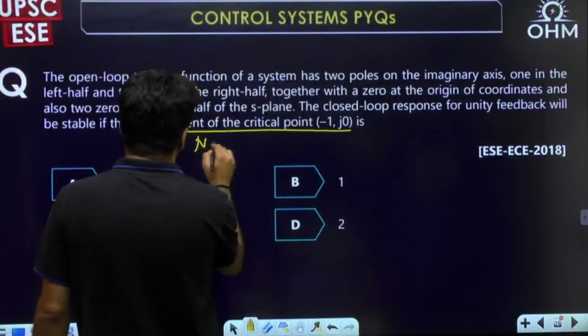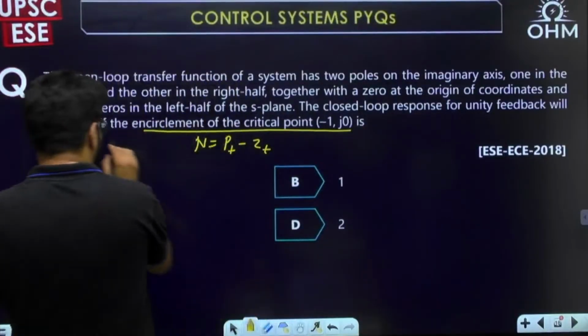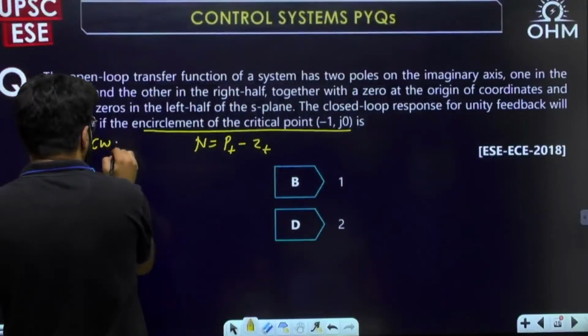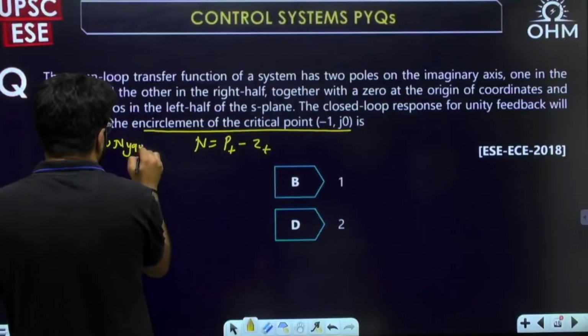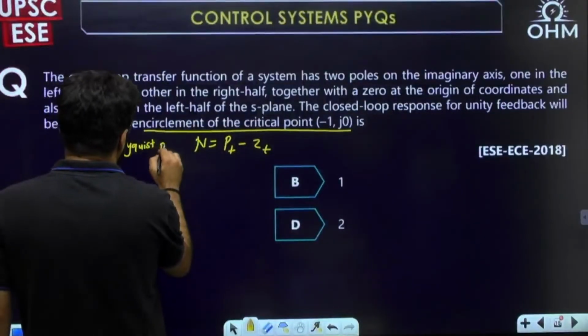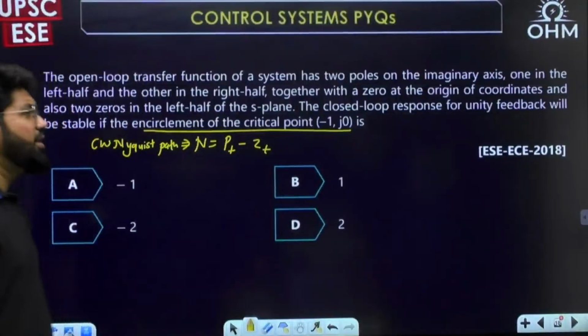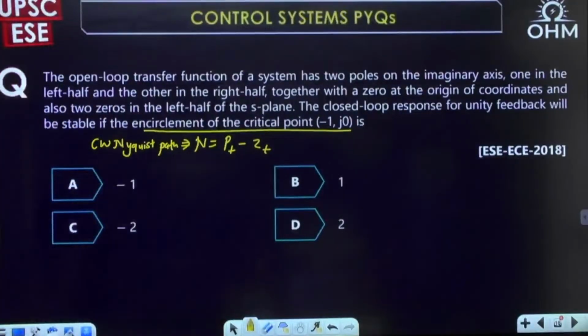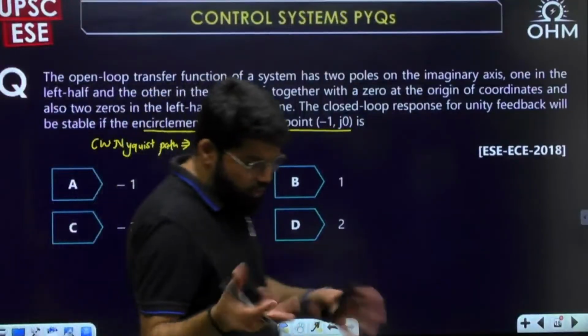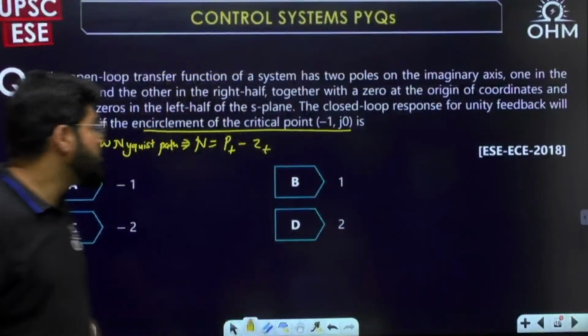The encirclement is given by the formula P minus Z, assuming a clockwise Nyquist contour. That is not mentioned, so I will assume the clockwise Nyquist path, because they have not mentioned anything about the Nyquist contour. Let me take it as clockwise as a regular convention, no theorem or logic behind this. So N equal to P minus Z.